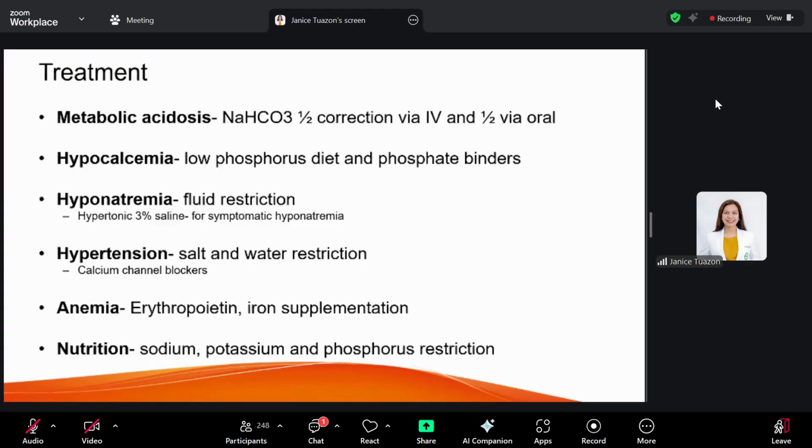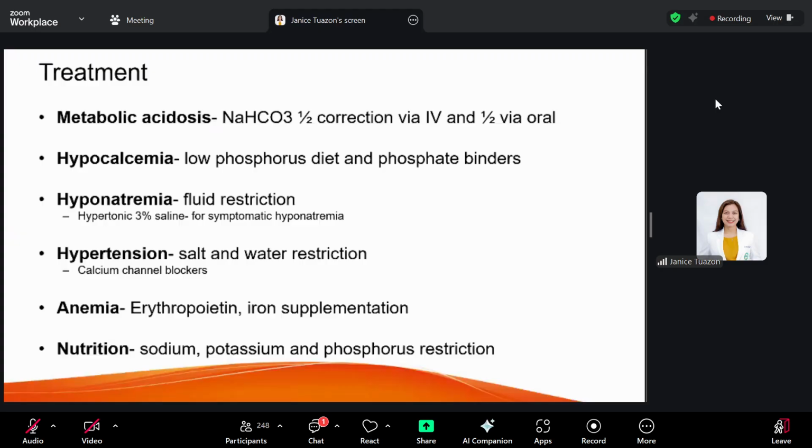Okay, there. Other treatment, you have metabolic acidosis. So correct your metabolic acidosis using your sodium bicarbonate, hypocalcemia, hyponatremia. Now for hyponatremia, it could be just dilutional. So fluid restriction is recommended. But for patients with symptomatic hyponatremia, if they already have decrease in the level of consciousness, then a hypertonic 3% saline may be given.